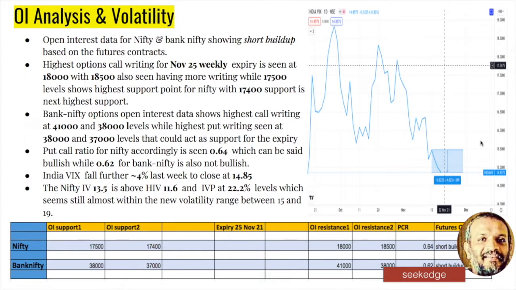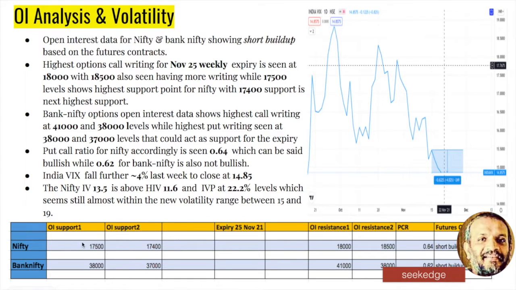Now look at the open interest analysis data. The futures data is showing short build up on open interest for both. The put call ratio is showing that it is not very bearish but not bullish either. It is 0.64 for Nifty and 0.62 for Bank Nifty. Now for Nifty, the major support as per the charts: there was no trading last week in the weekly expiry because of a short holiday. There is a holiday on Friday, and Monday is the first day.